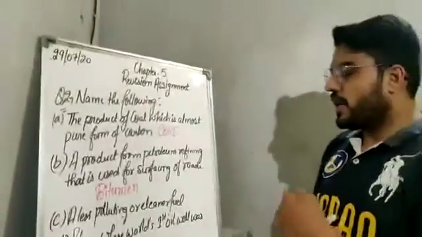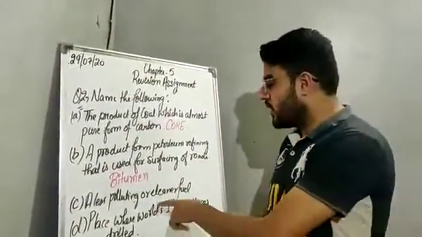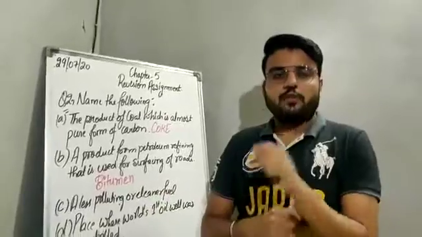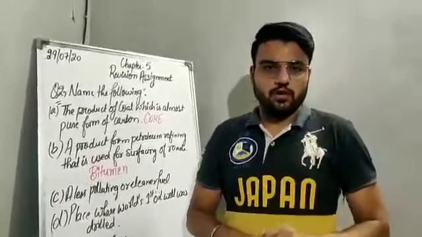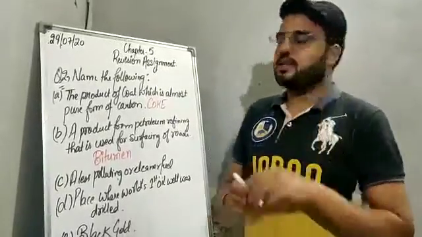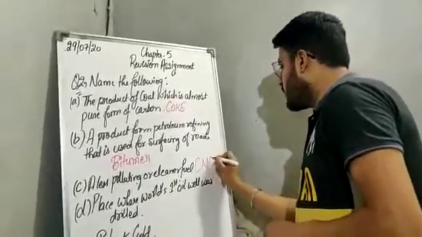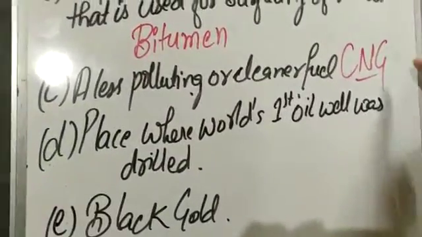Okay. Now the next part is C part: a less polluting or cleaner fuel. What is the answer? The answer is CNG, compressed natural gas. It is a cleaner fuel, a less polluting fuel.